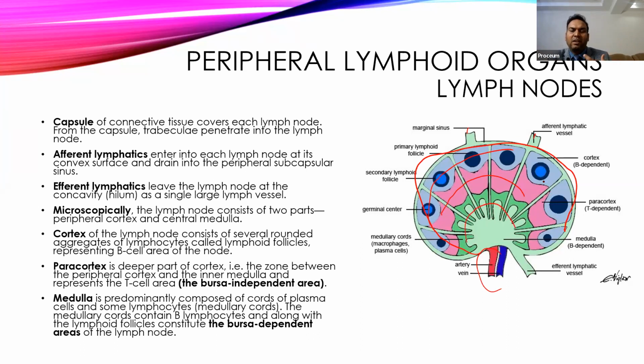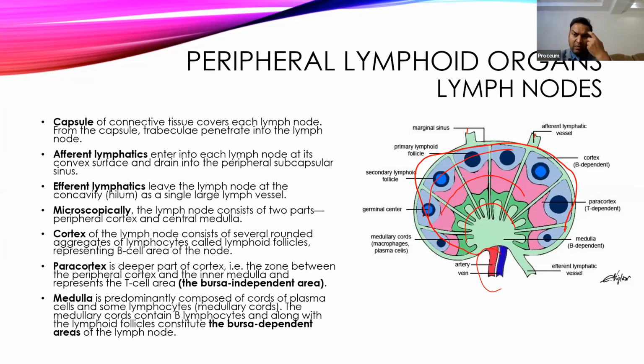The cortex contains B lymphocytes, the thymus independent area, while the paracortex contains T lymphocytes, and the medulla again contains B lymphocytes. Whenever an area is stimulated, that particular area will respond and start developing that particular type of lymphocyte whenever immunity occurs. And these germinal centers keep helping to produce more and more lymphocytes. These are also called primary lymphoid follicles.